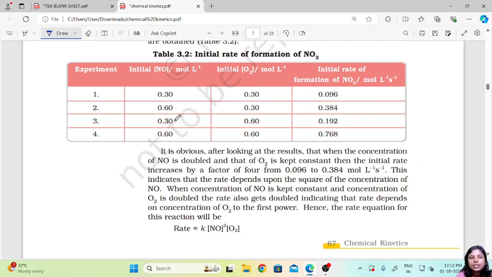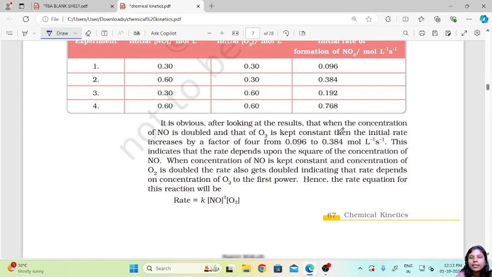When we keep the initial concentration of NO the same and double the initial concentration of O2, there is also a change in the initial rate. But on doubling both NO and O2, the rate is the highest.